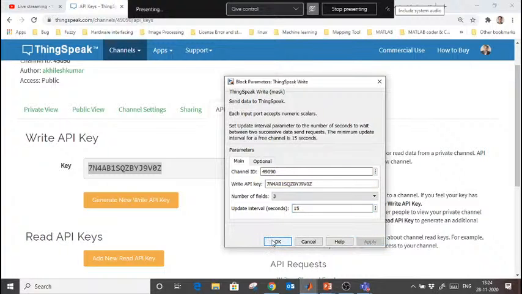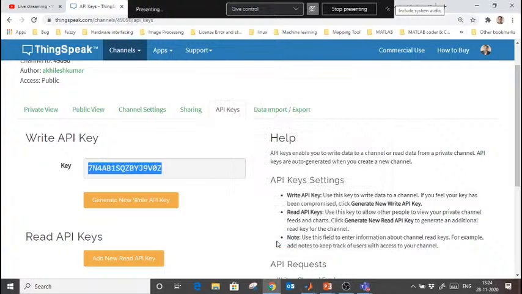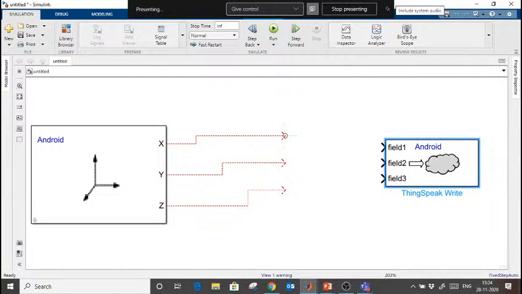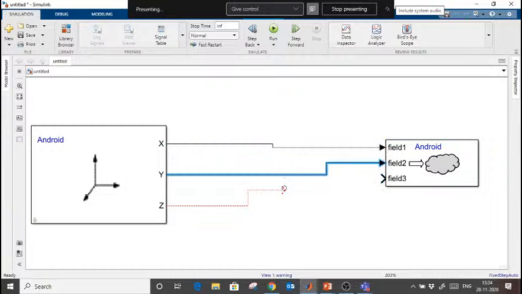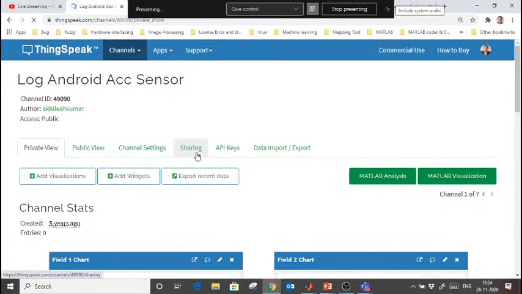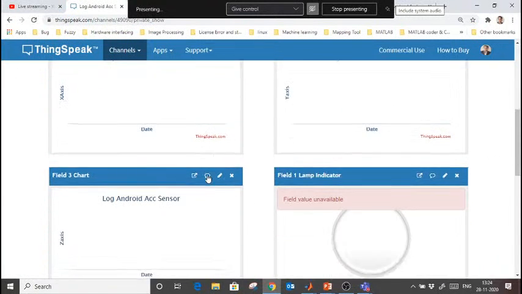Once I have done this, and once I have provided this channel ID, in this case I am not going to log data in Simulink on my local system. I want to deploy an app in my Android mobile, and when I open that app, my data will start logging here. This I want right now. Perfect.